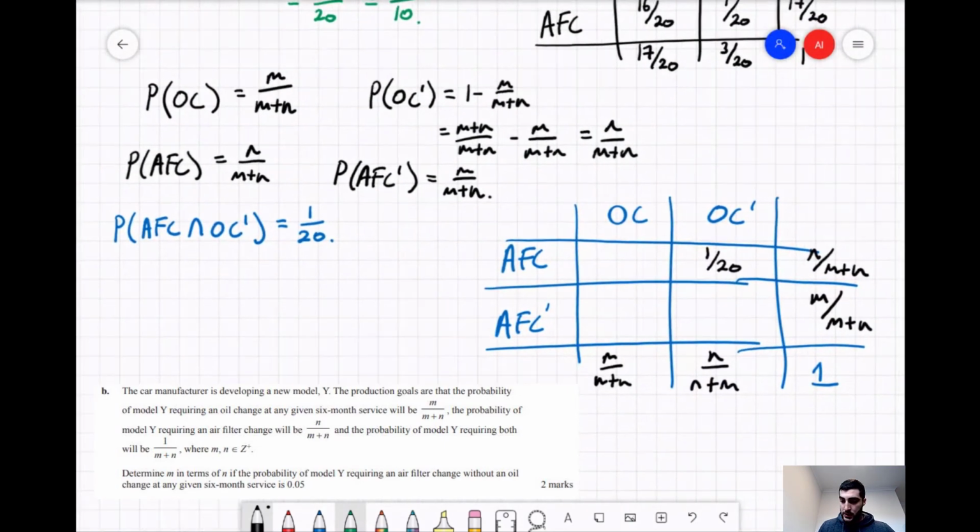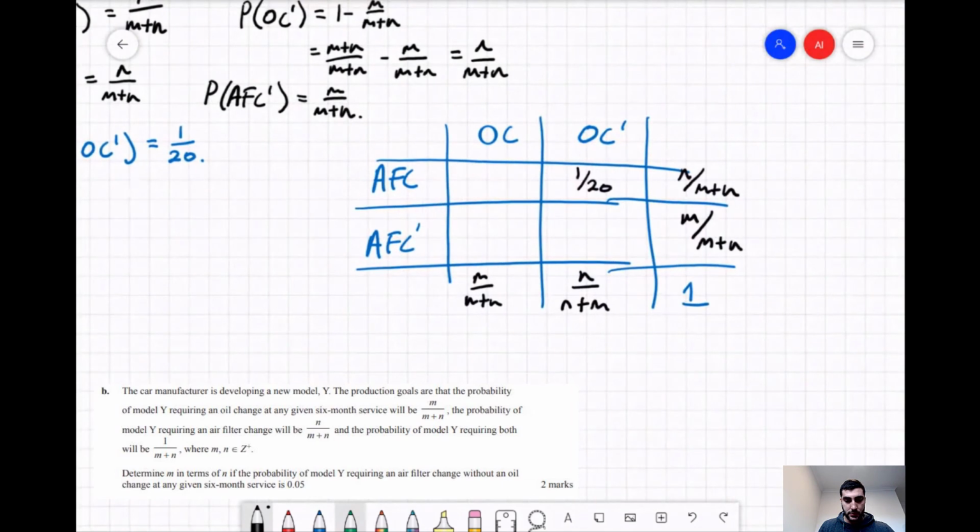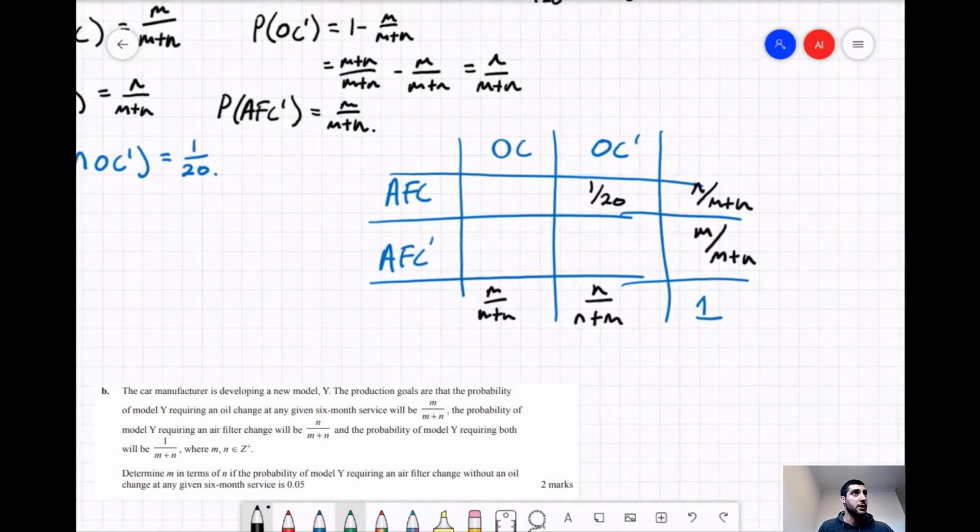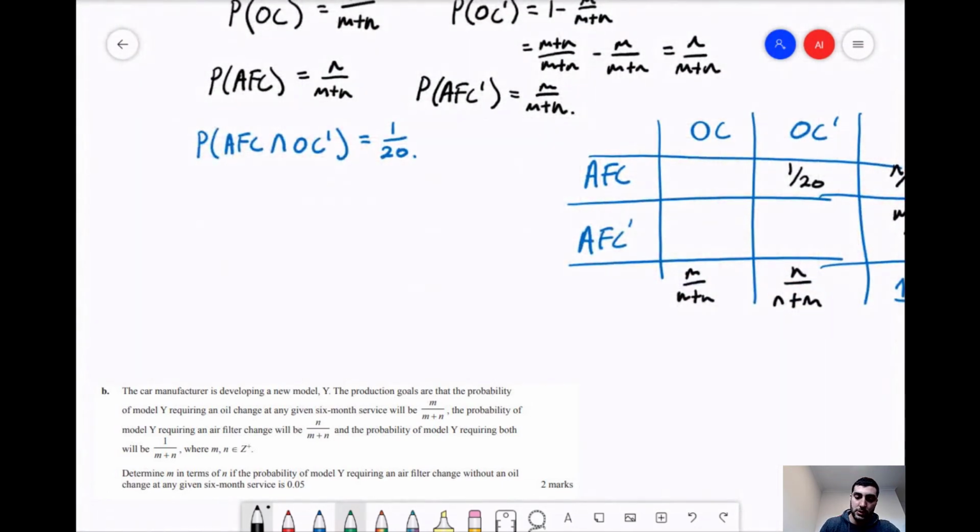Great. So I think that's all we need. I might have missed one value before, sorry for that. And that was the probability of them both occurring. So air filter change and an oil change.